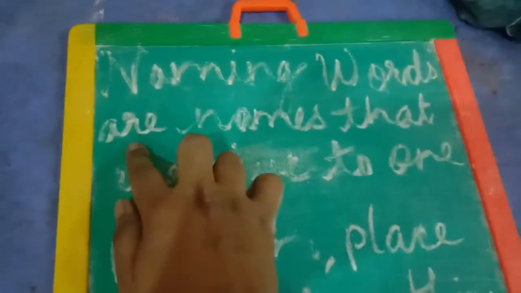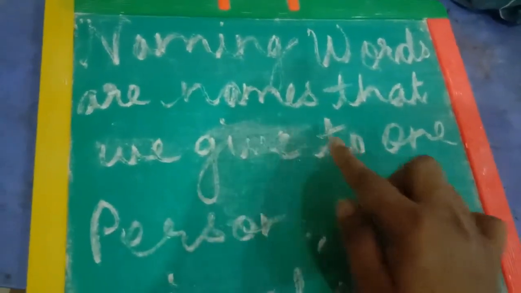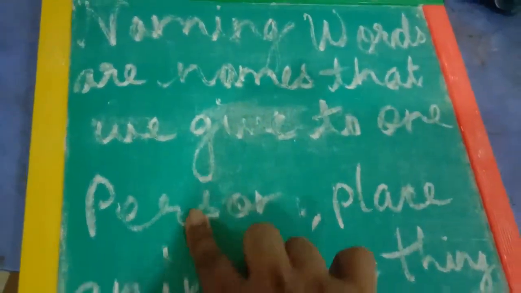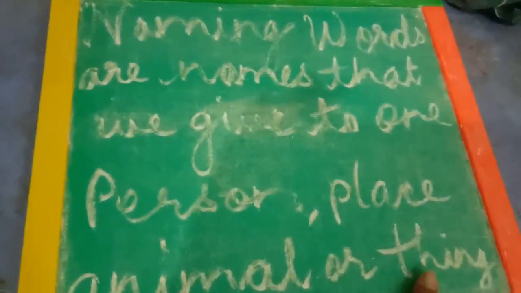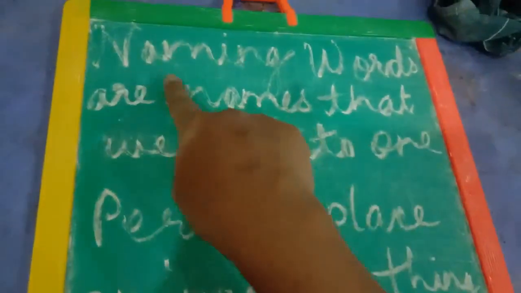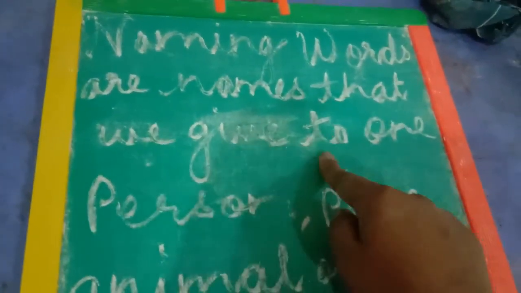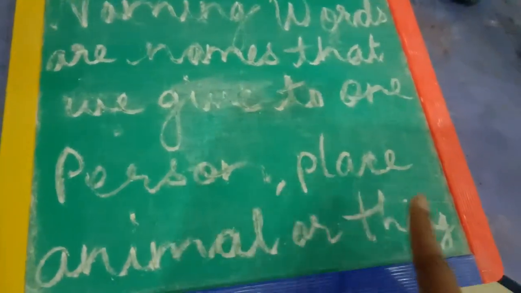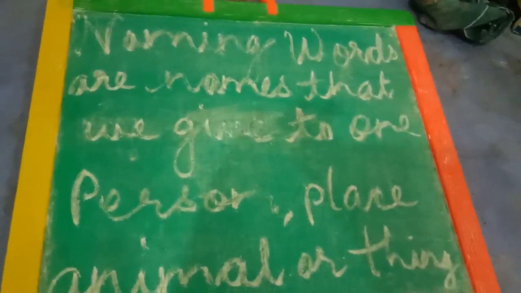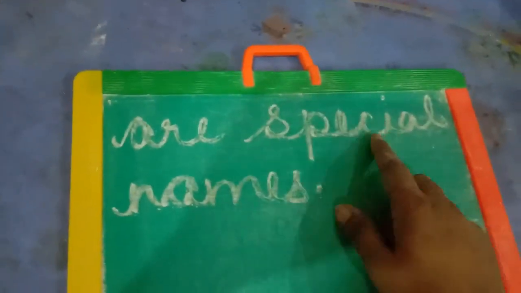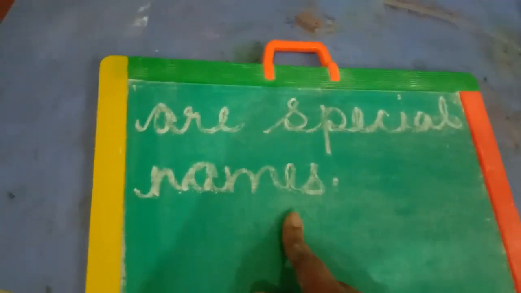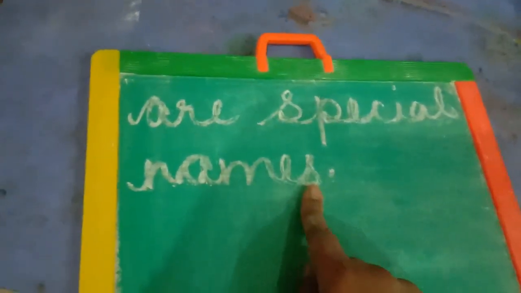Now we come to another one. Naming words that are names that we give to one person, one place, one animal, or one thing are special names, or you can say are called special names.